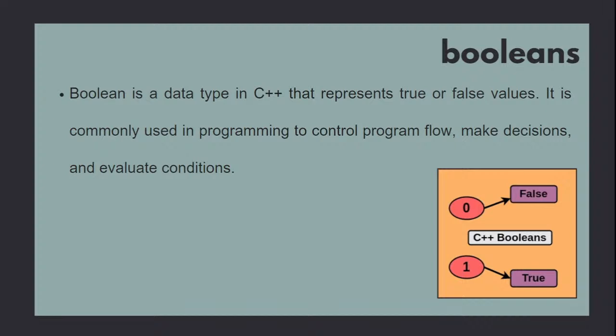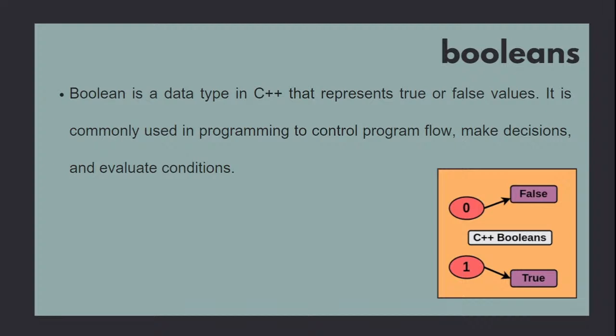In such places you can use booleans as a deciding factor, true or false. Boolean is a data type in C++ that represents true or false. In any programming language, in computer hardware, if you talk in general, 0 means off and 1 means on. That's the same case here. 0 means false and 1 means true.